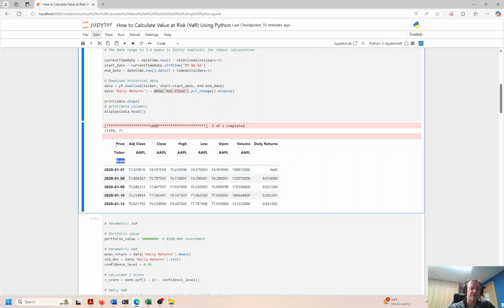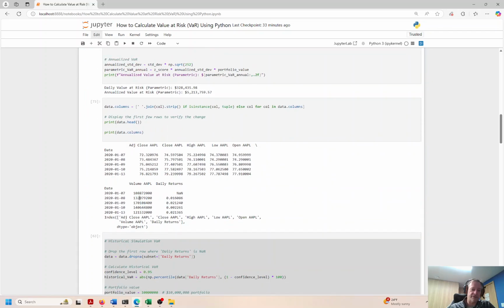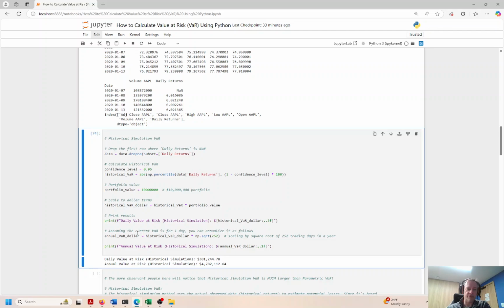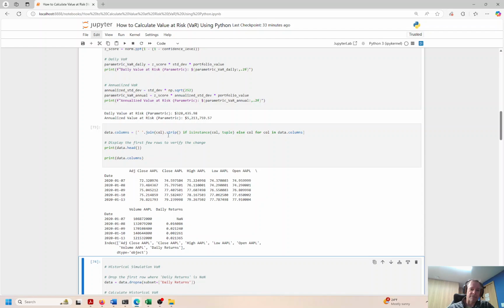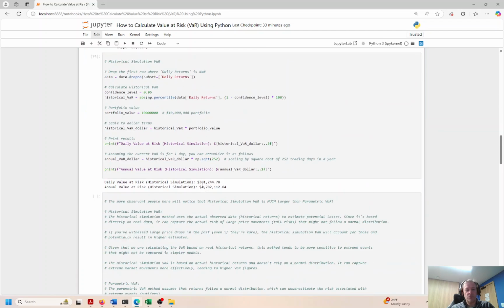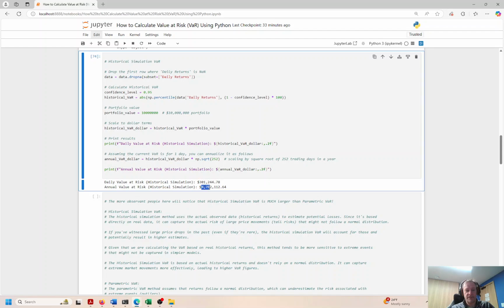So we have a multi-index data frame. We have to take that and normalize it. That's what this code is for. Then we can proceed on to our historical simulation VaR. Okay, so we saw the parametric. This is the historical simulation, 301,244. So a little bit lower in this case. It's a more sophisticated type of analysis. This is 320,000 in a day, 5.2 million in a year. This is 301 in a day, 4.7 million in a year. Okay, and again, that's the worst case scenario.